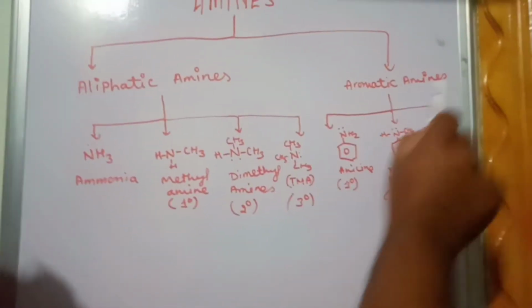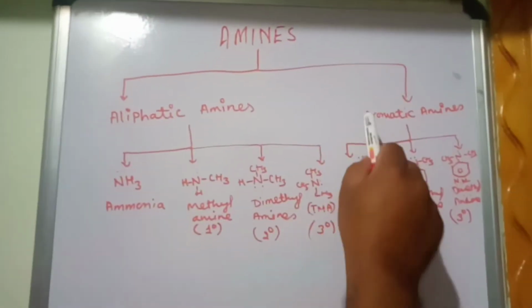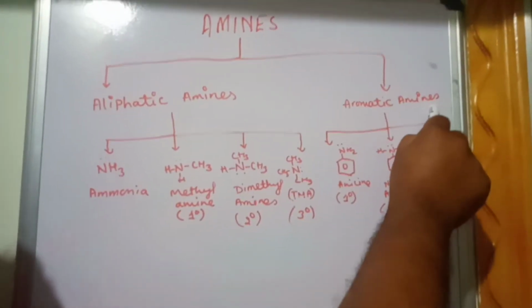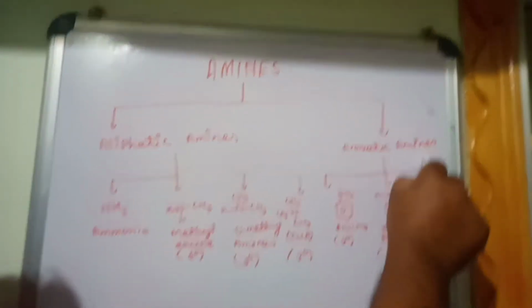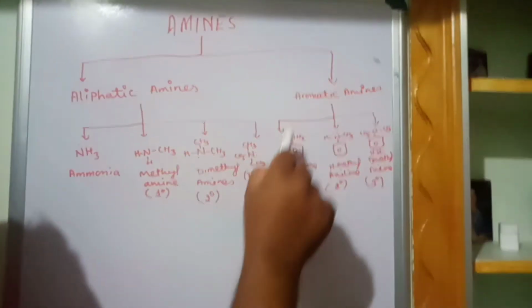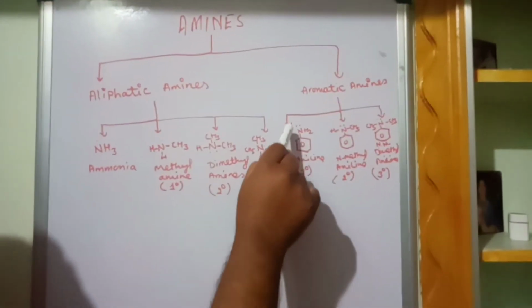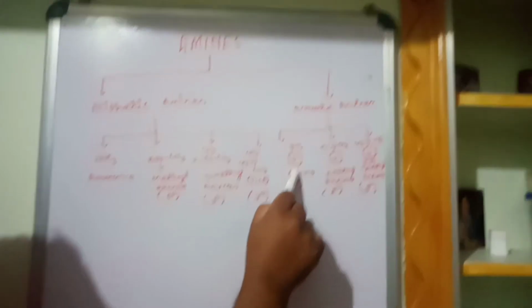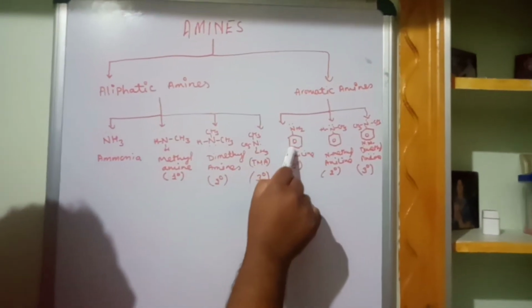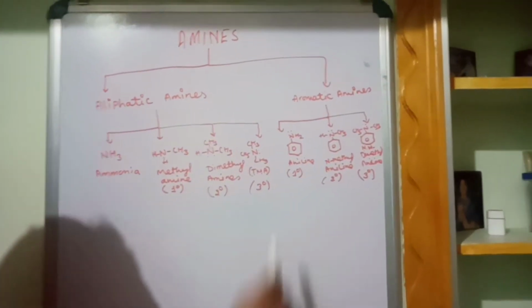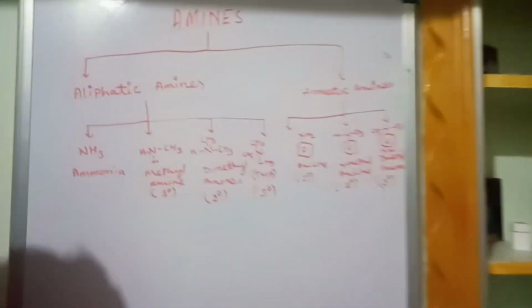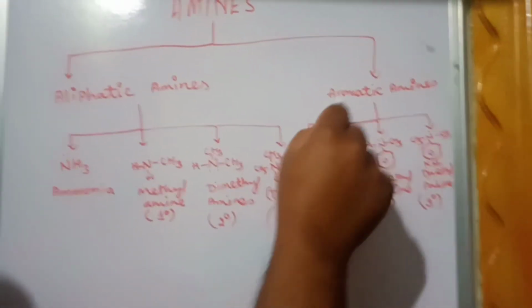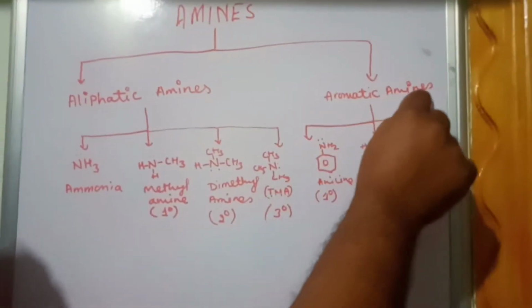When we come to the aromatic amines, these are the aromatic hydrocarbons in which the amino group is directly attached to the benzene ring. Benzene is an aromatic, that's why the name is aromatic amines.